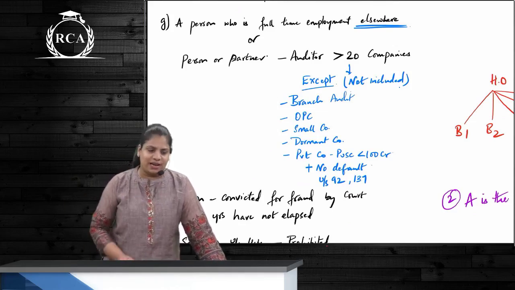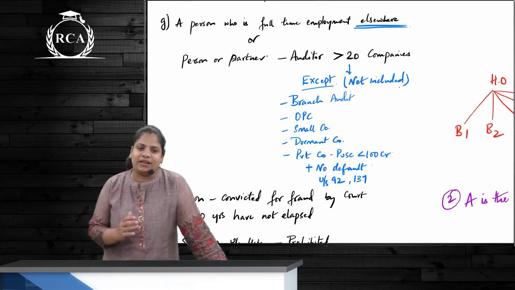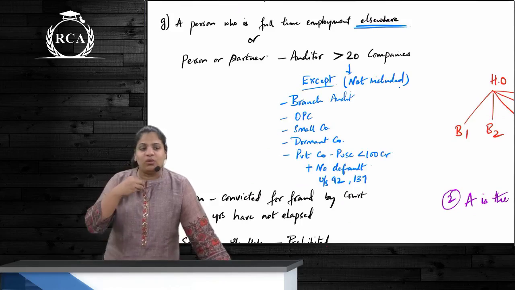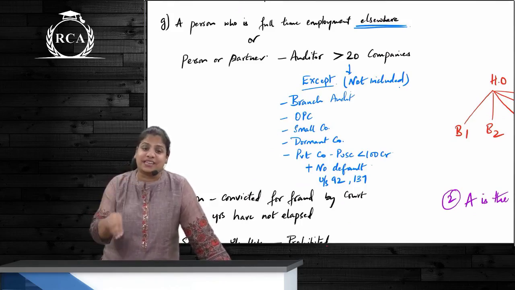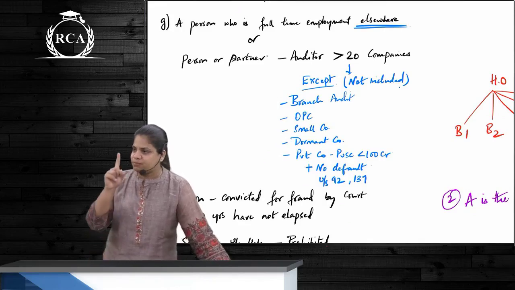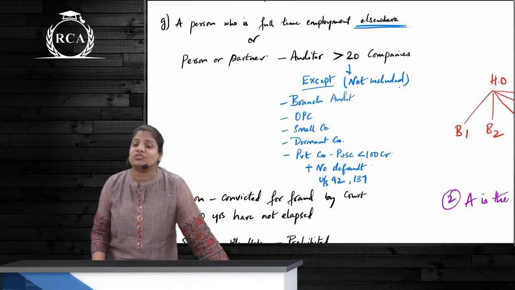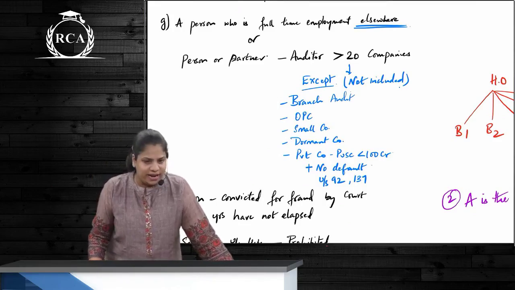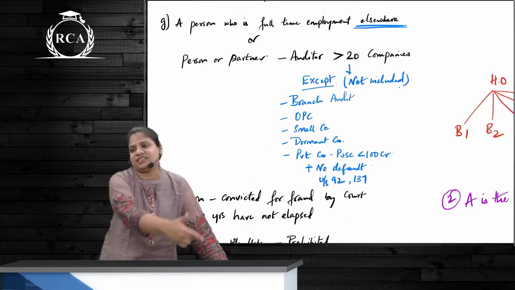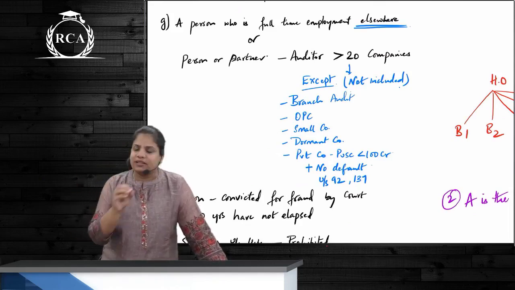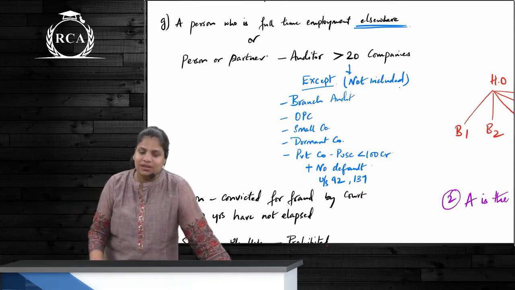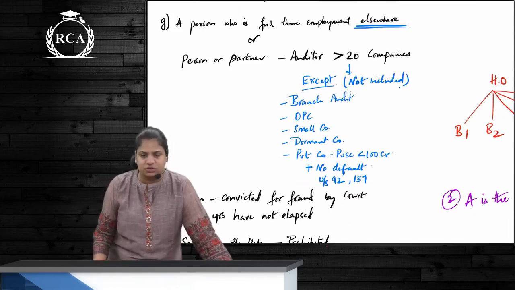A, B, C are partners. So, including the ceiling limit, they can be the auditors of how many companies? 20 companies each, correct? Can one person be the auditor of 60 companies and the other 2 have 0 and 0? That is not allowed because this limit is per partner. This is not the case in which type of audit? Tax audits, correct? In case of tax audit, how many are allowed? 60 are allowed. So, can a single person have the signing power for 180 audits? That is allowed, okay? Tax audit and statutory audit, these two are different, right?